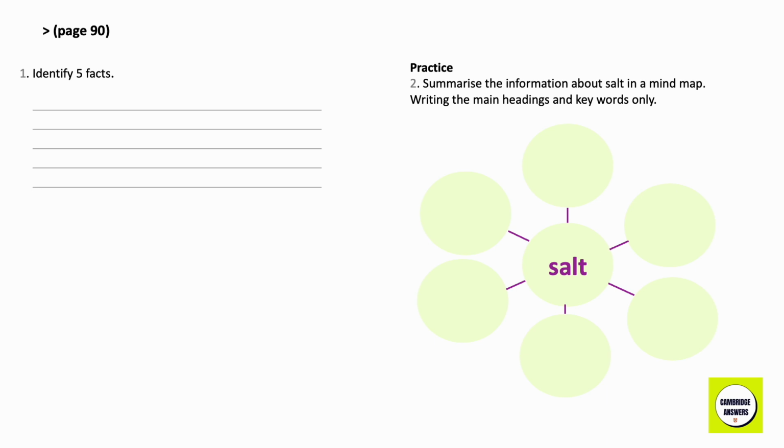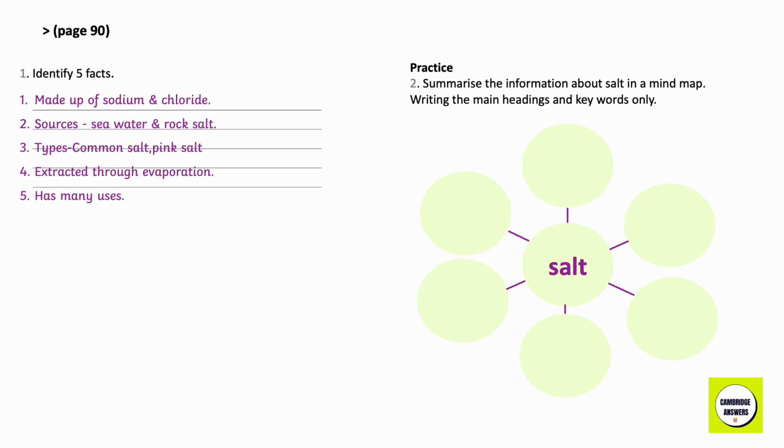5 facts about salt. Made up of sodium and chloride. Sources: seawater and rock salt. Types: common salt, pink salt. Extracted through evaporation. Has many uses.